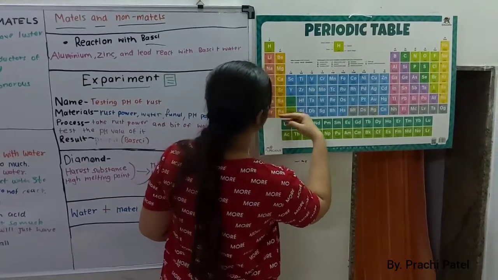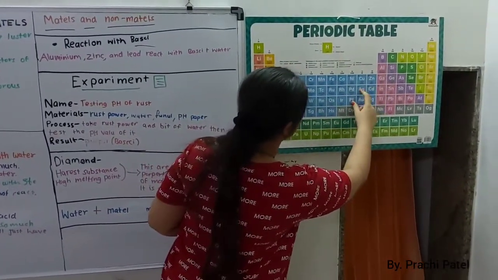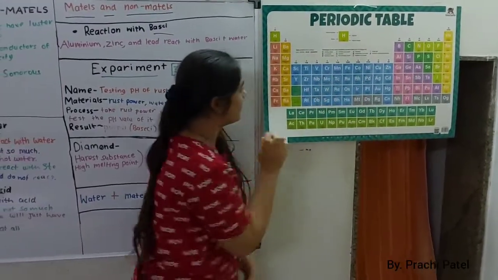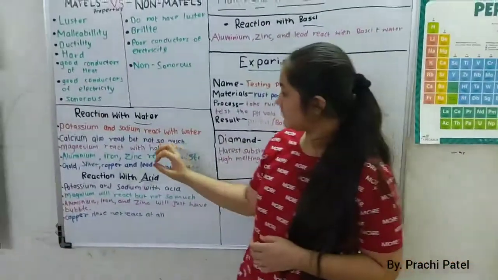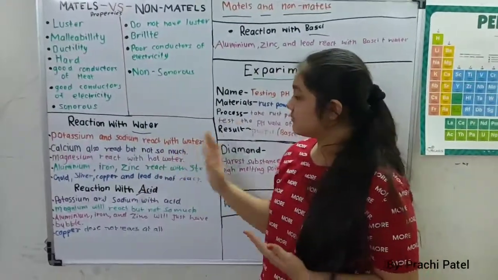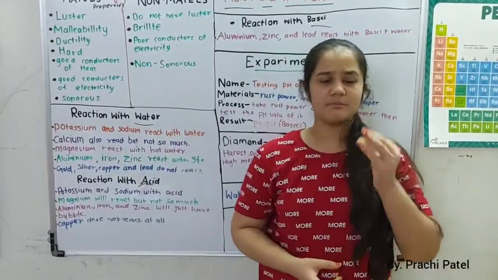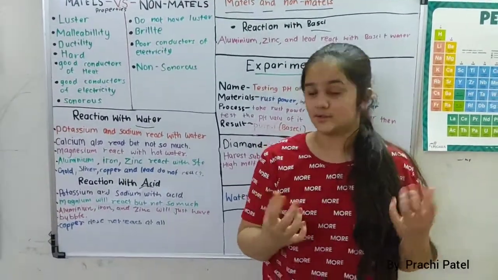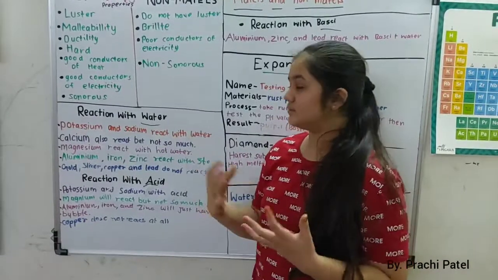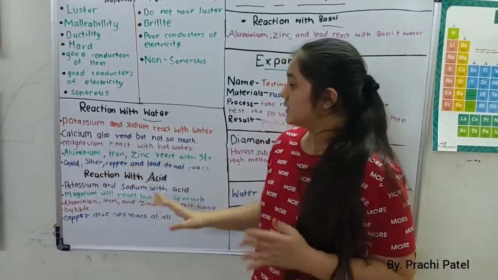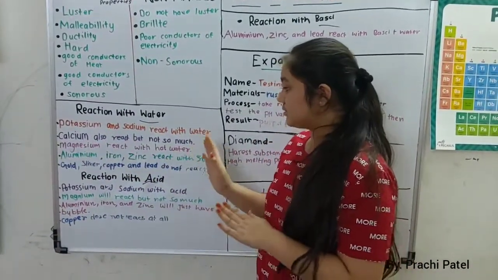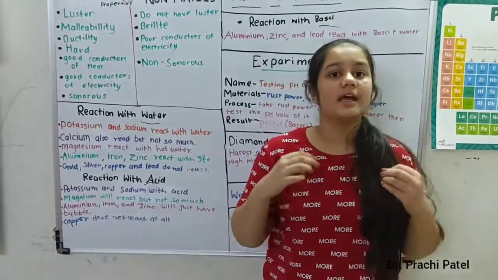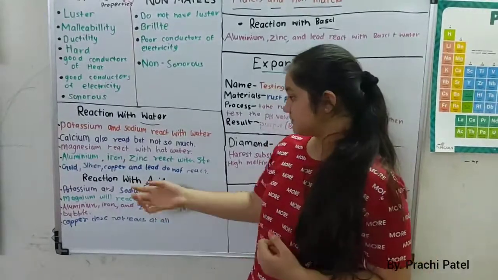Like we can see over here, there is copper, zinc, iron, etc. So when we put a piece of potassium or sodium into water, it reacts and burns. Calcium also reacts with water, but not as much. Certain gases are released, but not a fire.